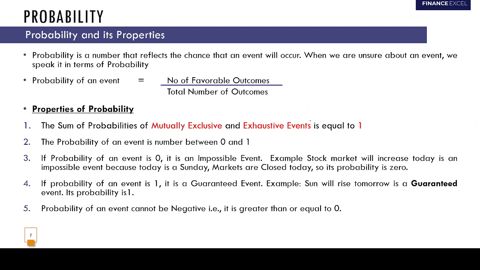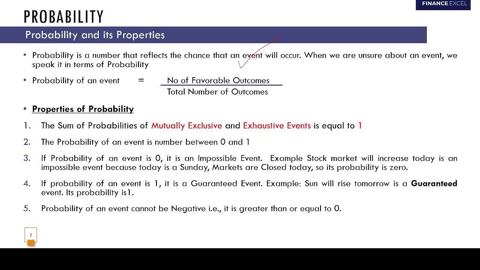Okay, so what is probability? Probability is a number that reflects the chance that an event will occur. And when we are not sure about an event, we speak in terms of probability. Say when a doctor is unsure about a patient's diagnosis, he might say something like this: based on your symptoms, there is a 70% chance that you have a cold, but we will run some tests to confirm. Right? So, when you are unsure about something, you will speak in terms of probability.